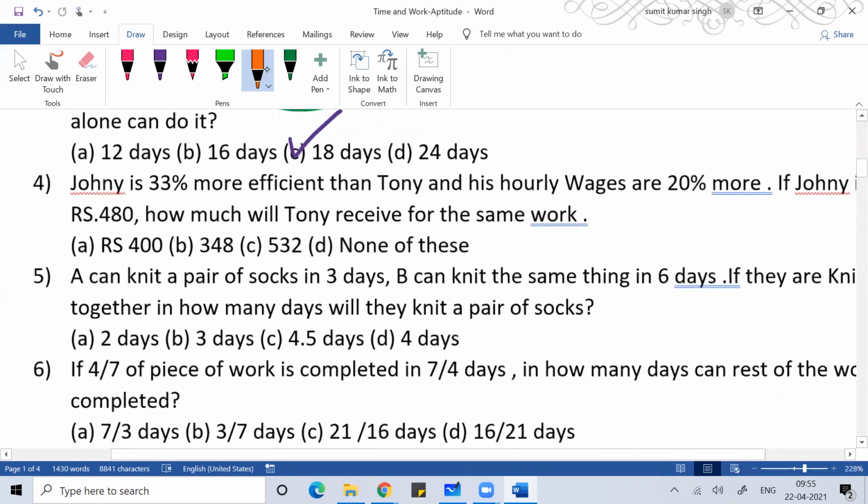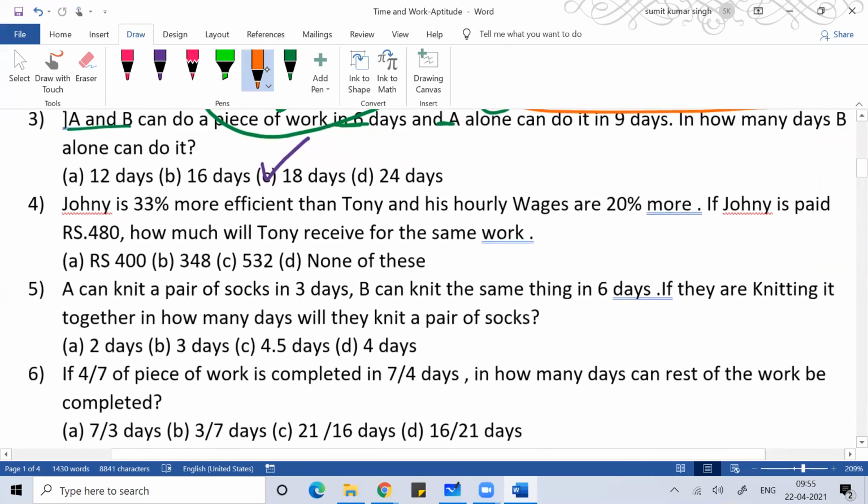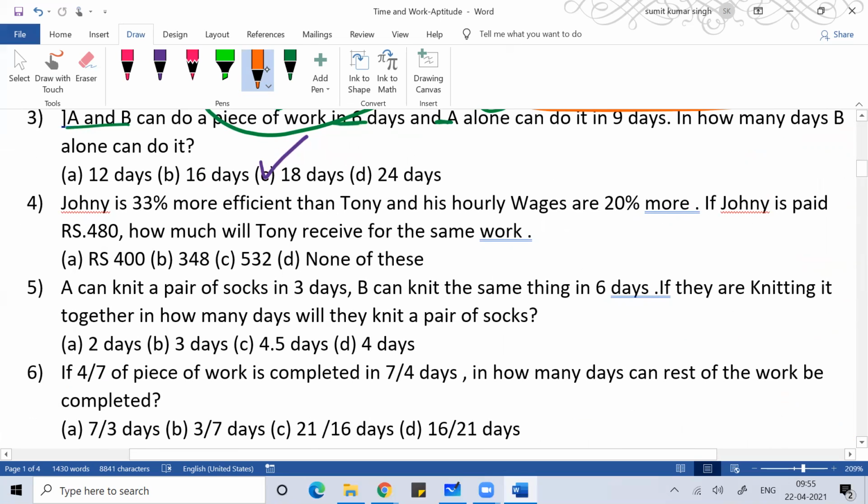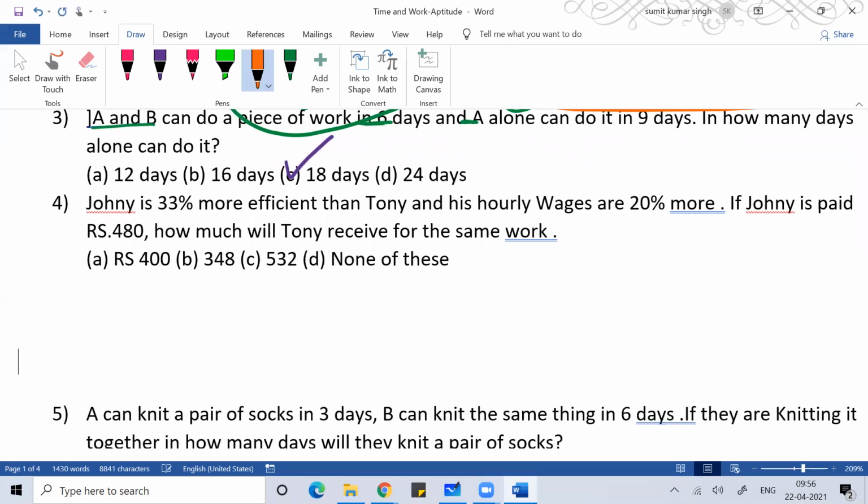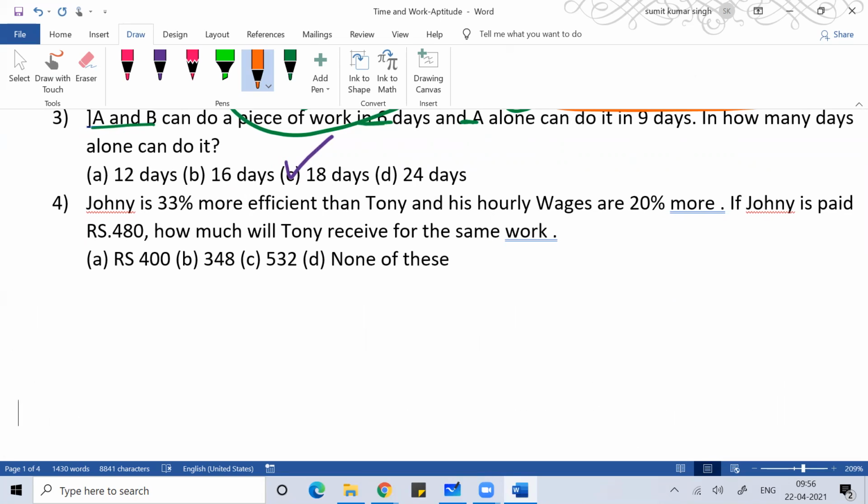You can see this question number 4. Here two persons are there, Johnny and Tony. Johnny is 33% more efficient than Tony. You read this problem, it is given that Johnny is 33% more efficient than Tony. So what does it mean?